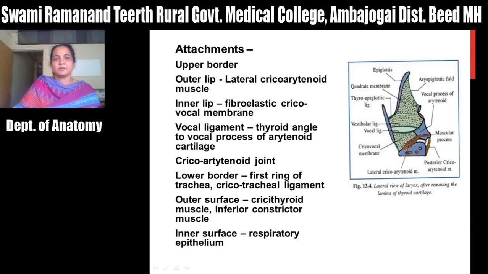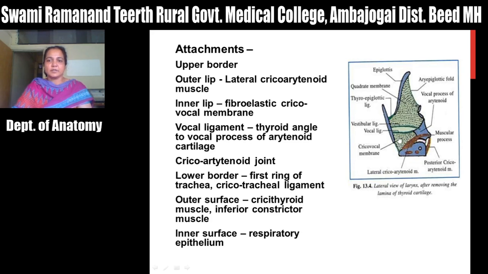What are the attachments of this cricoid cartilage? The upper border has two lips, inner lip and outer lip. The outer lip gives attachment to the lateral cricoarytenoid muscle, arising from the cricoid cartilage and inserted on the muscular process of the arytenoid cartilage.